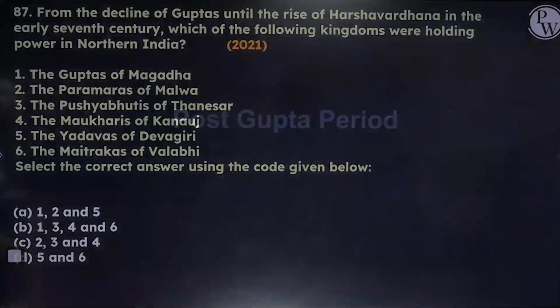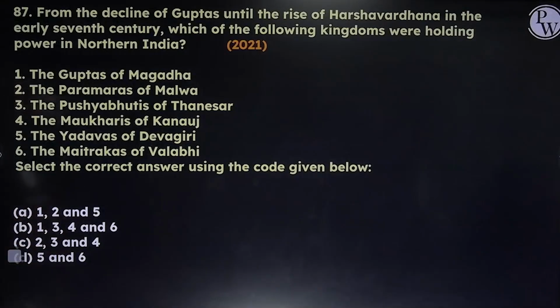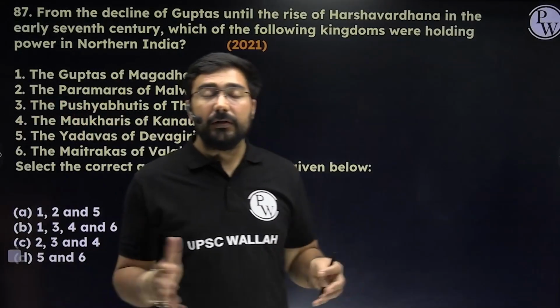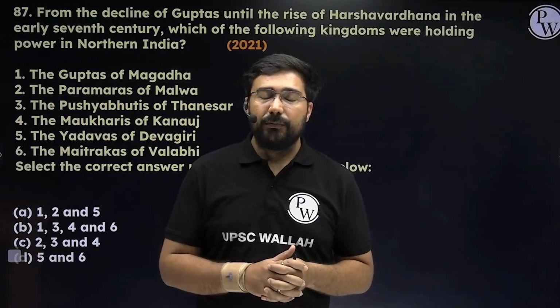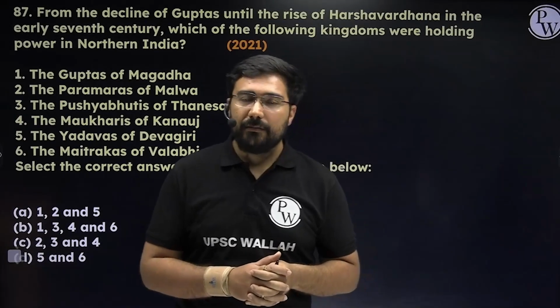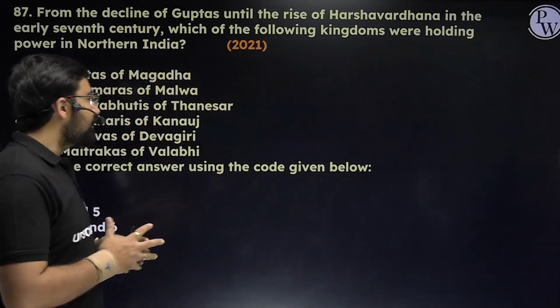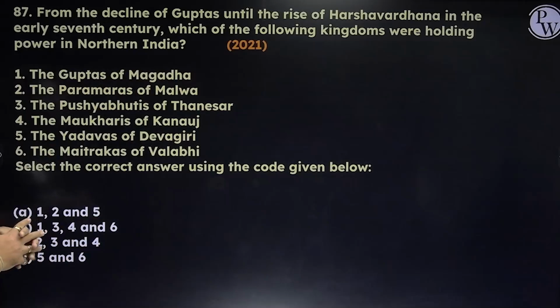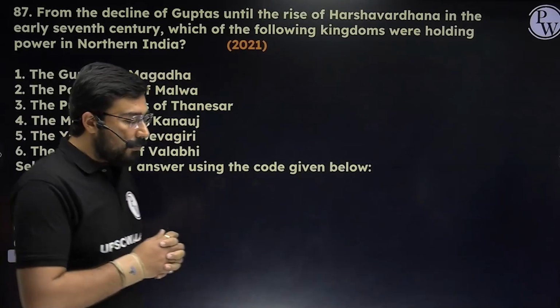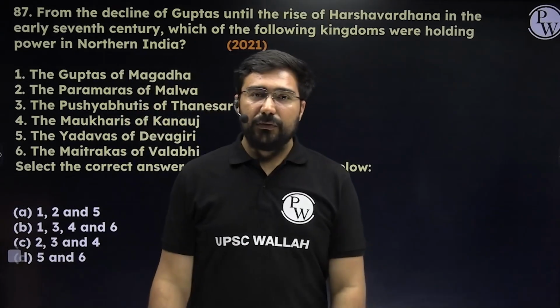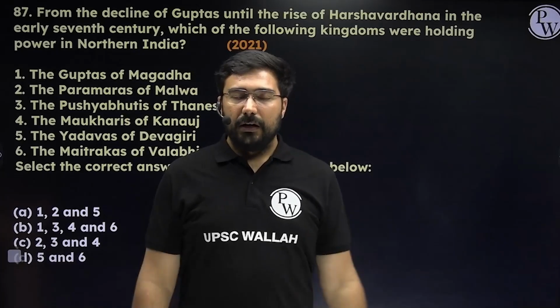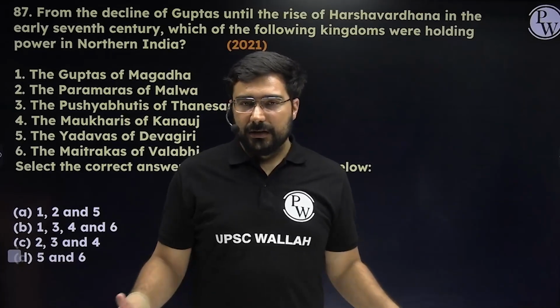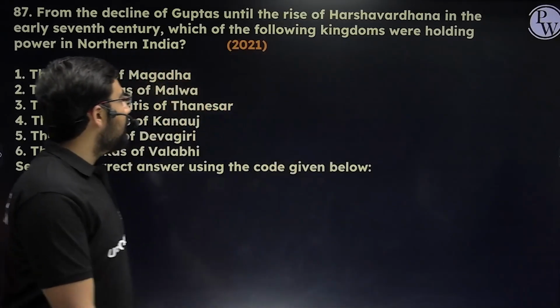Next, a few questions from post-Gupta. These are the last of the questions. We are very close to the end of the PYQs for ancient India, so please revise them and use the ideas which I am giving you. One area where my advice is: please know the contemporaries. If you know the contemporaries of all the dynasties, naturally such questions can be easily done.